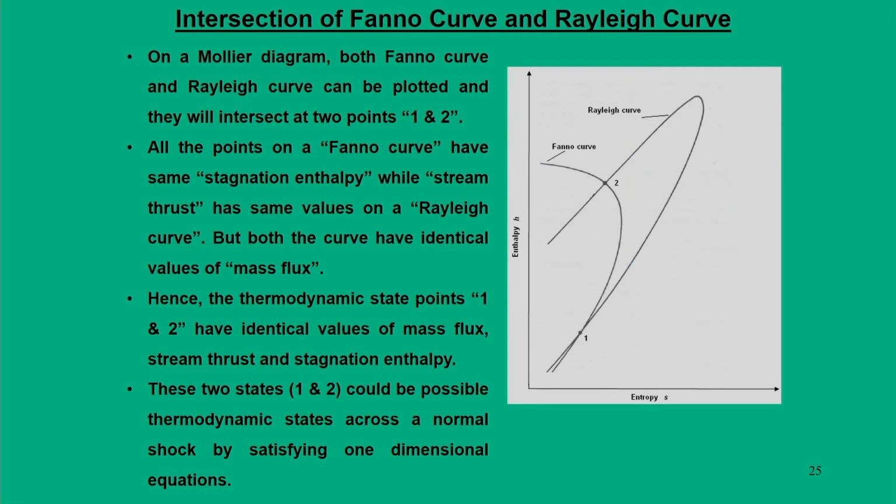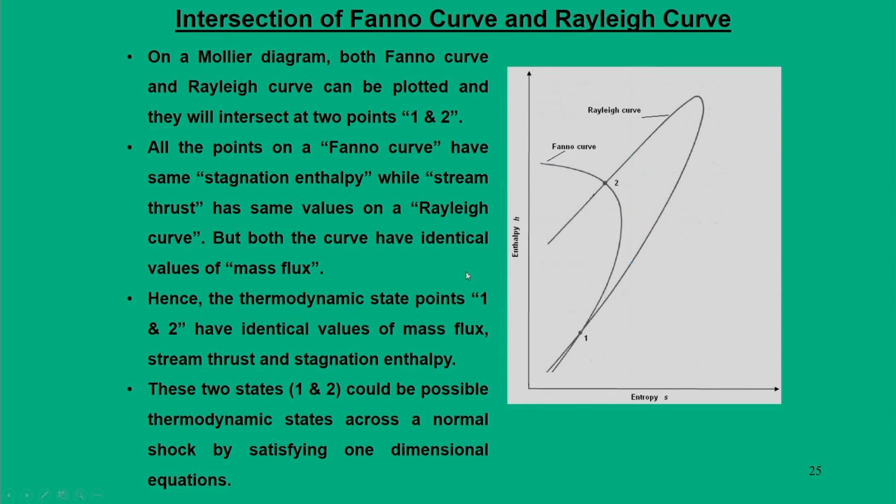Okay. So, having discussed both the Rayleigh curve and the Fano curve, let us try to make a certain correlation between them. We are now putting both the Rayleigh curve and the Fano curve on a single plane. In the enthalpy-entropy plane, we are representing both curves, and of course, they must have the same mass flux.